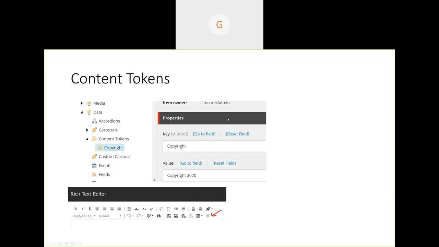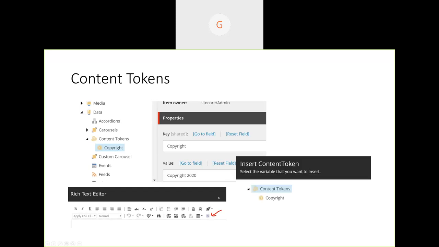And how do we configure it? We can just go to the rich text editor, and there will be a new button when you are using the SXA-related rich text editor profiles. When you click on it, you get the content token and copyright options, so we can select those options.